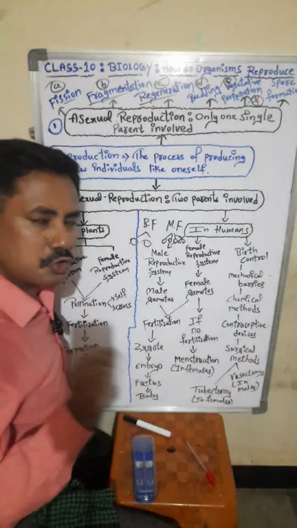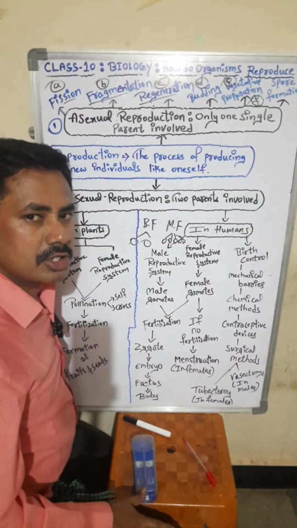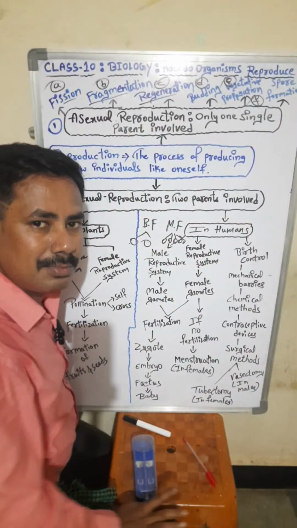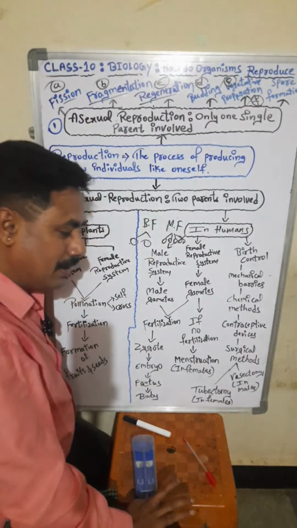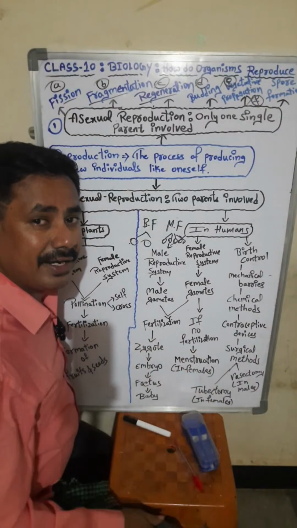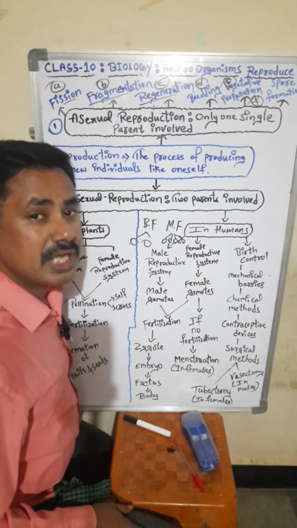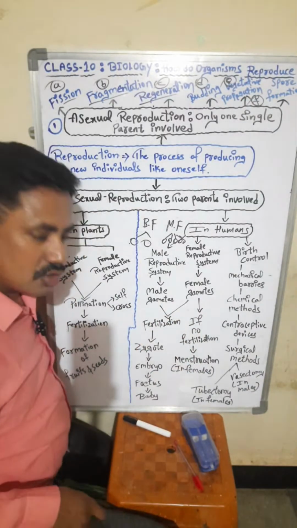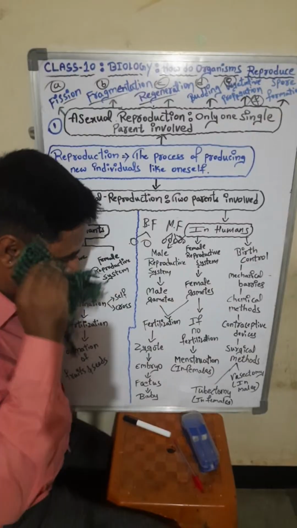Regeneration, actually, is not a type of reproduction, but it occurs in one of the organisms called planaria. Planaria you have read. Where have you read? Class 9. Which chapter? Diversity in living organisms. I think this time they have removed that chapter.